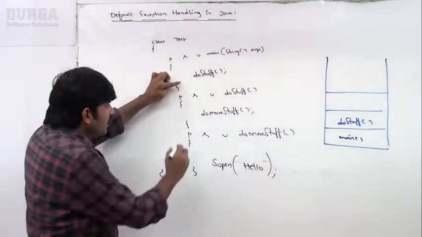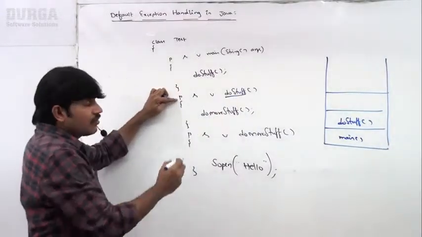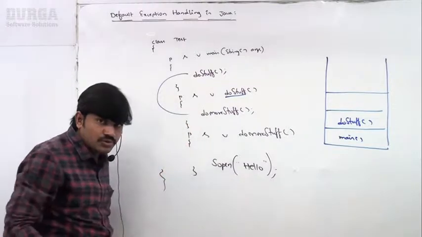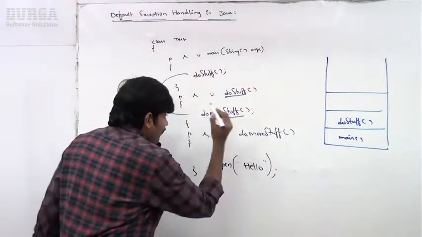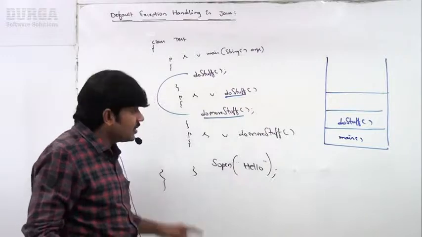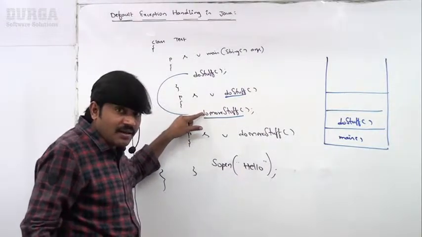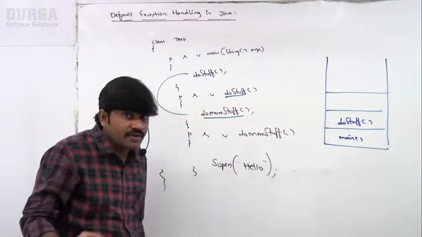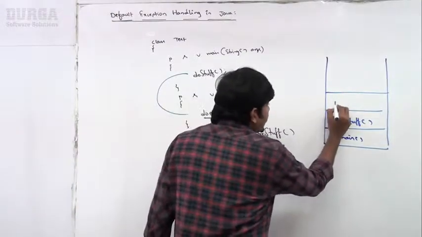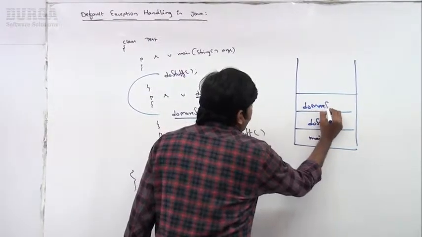Next, sir, inside doStuff, now the control came to doStuff. Inside doStuff, it is calling doMoreStuff, sir. doMoreStuff is another method call. For every method call, JVM will add one entry. That's why here doMoreStuff.